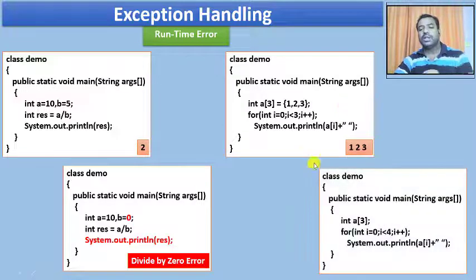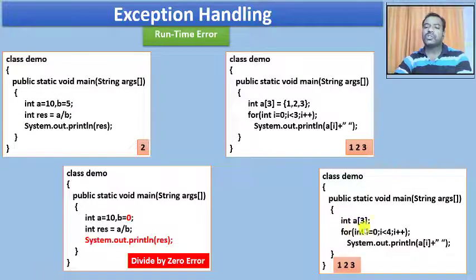But just look at this modified code here. I am going to have the same array with the same initialization, but look at this loop now. In this loop, I am going to say I is less than 4. So now the loop will go until the value of I is 3. Now what happens when I is 3? When I is 0, I get the output 1. When I is 1, I get the output 2.